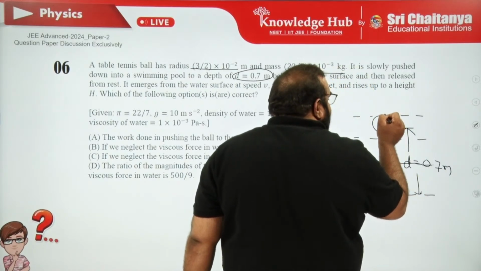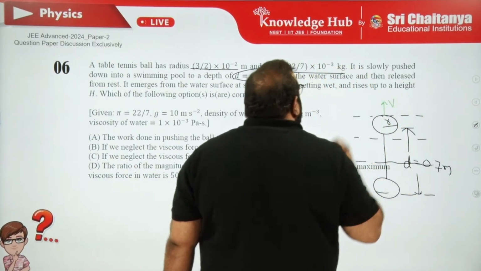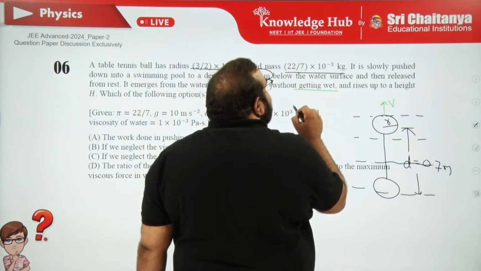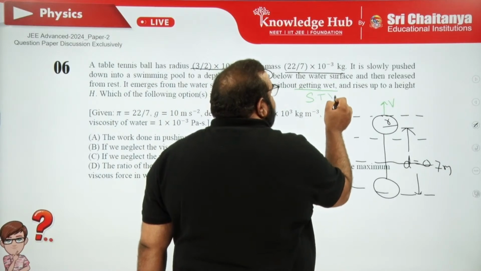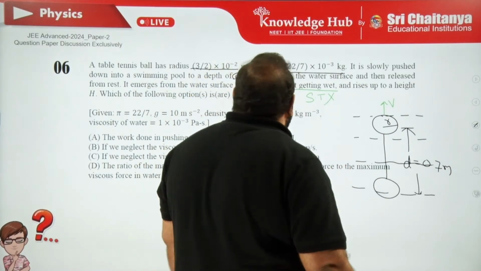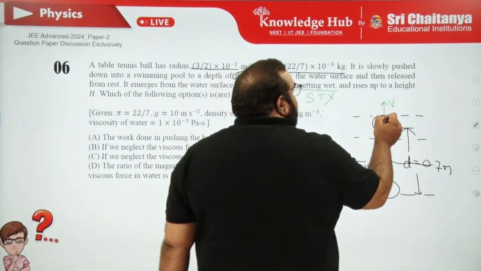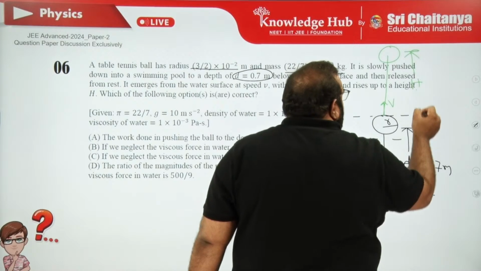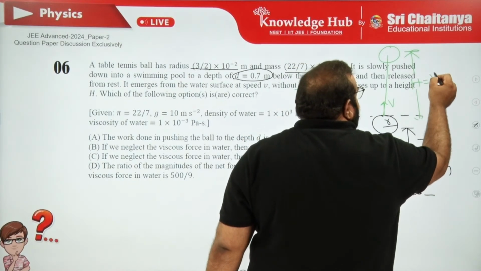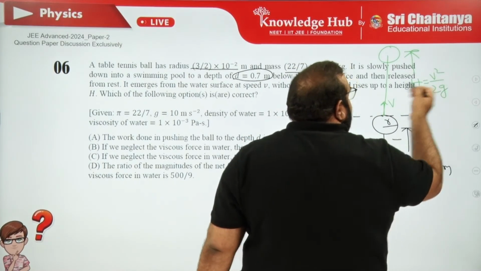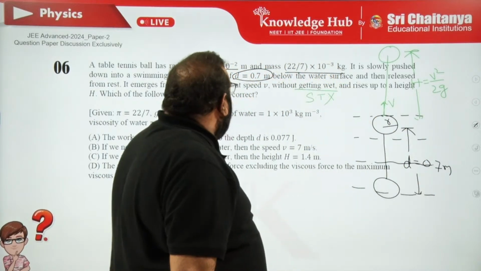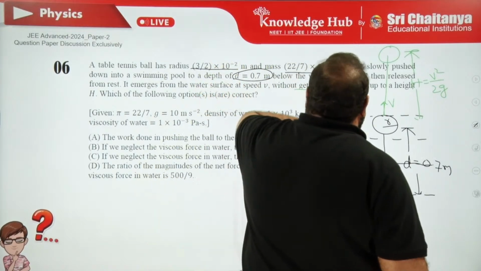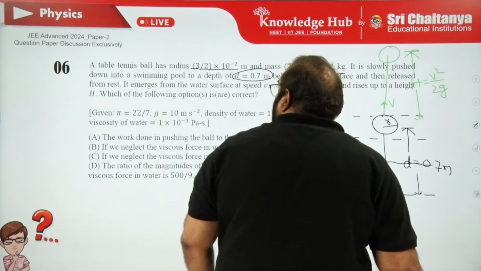When it comes back, it rises back with a speed v without getting wet. Without getting wet means neglect surface tension. And it rises up to a height of capital H. And usually we can say that H is V square by 2g, because under gravity, so maximum height. V is constant, already mentioned. It rises to a height H. Which of the following options are correct?